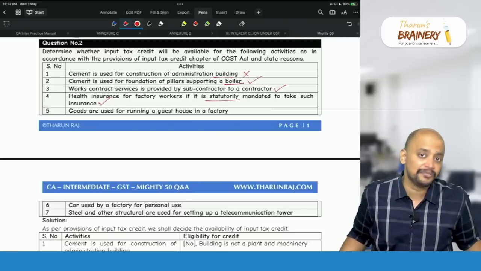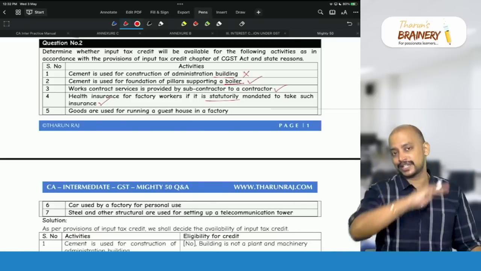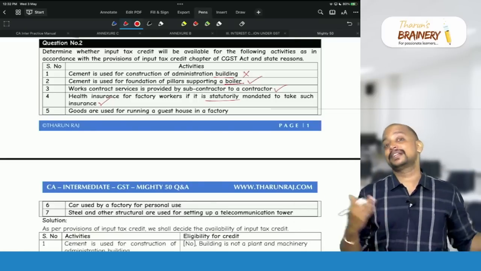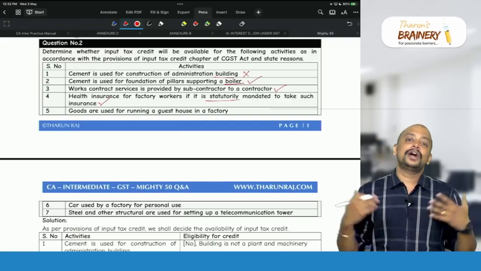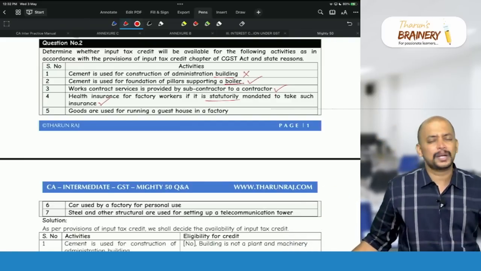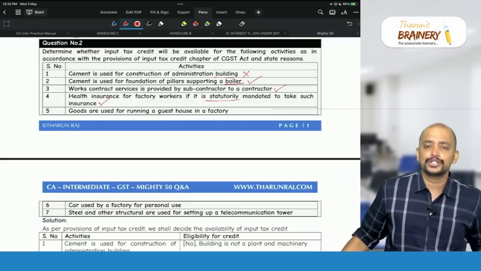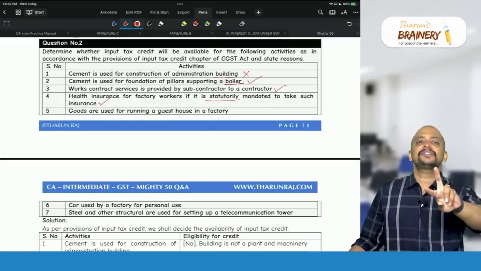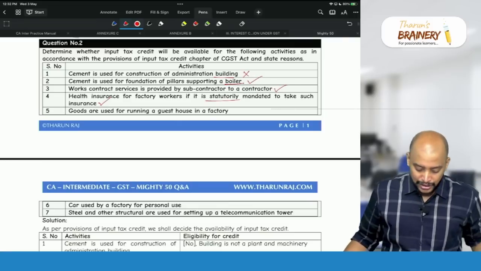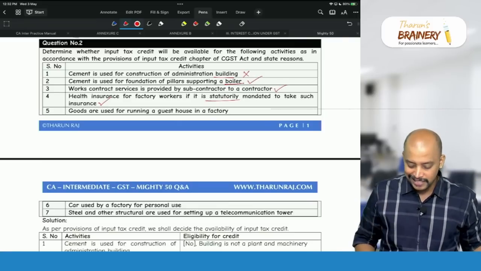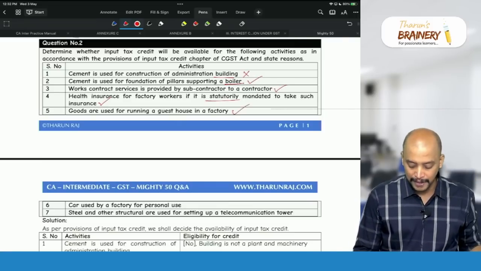It is definitely for business purpose. So it is in the course or furtherance of business and ITC is available. There are some contrary advance rulings and judgments related to that, but that is not relevant for your exam purpose. For your exam purpose, what you need to understand is whether ITC is available or not. ITC is available. Therefore, for goods used for running a guest house inside a factory, ITC is available.